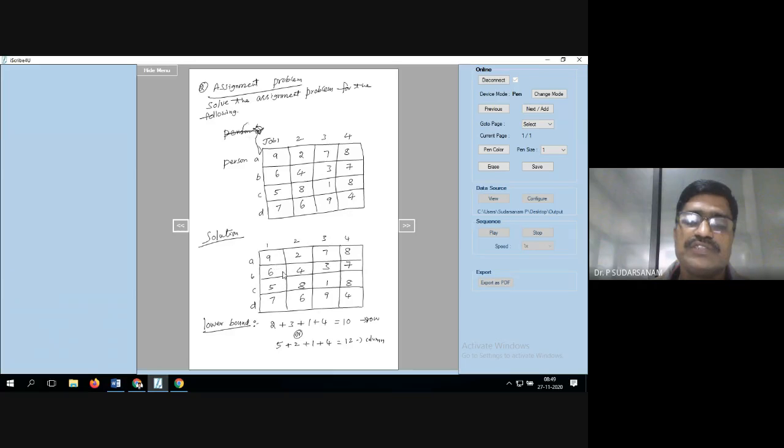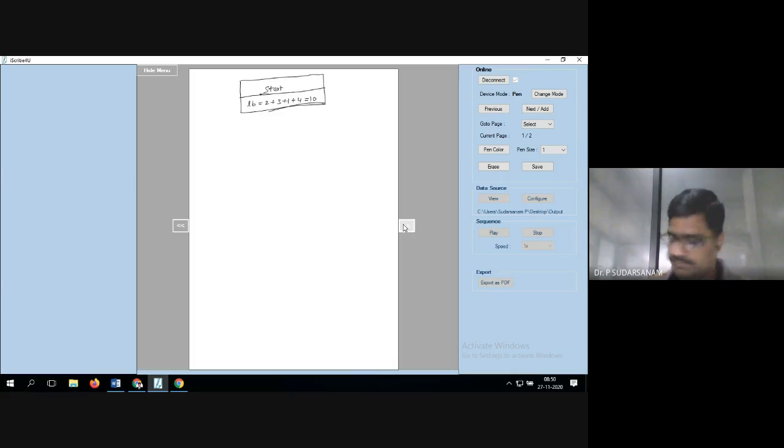Now a is equal to 1, you take, and you solve the remaining values. A is equal to 2, you take, solve the remaining values. A is equal to 3, you take, solve the remaining values. A is equal to 4, you take, solve the remaining values. So now write it here. A is equal to 1. We have to calculate the lower bound values also.